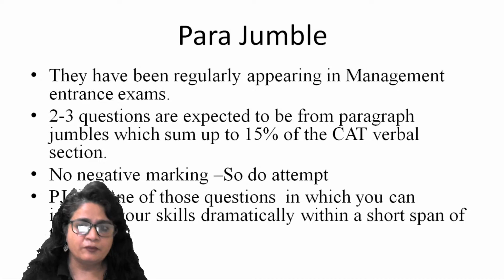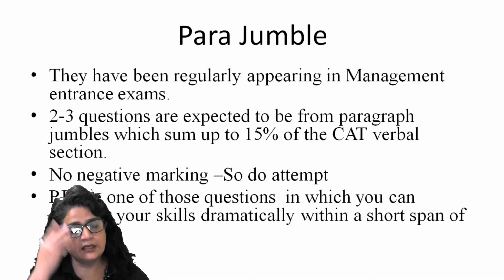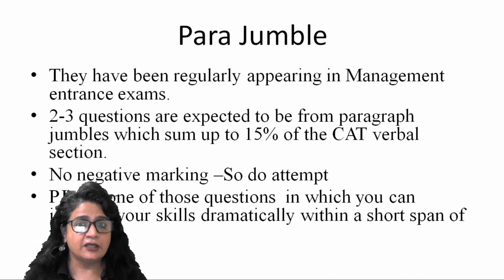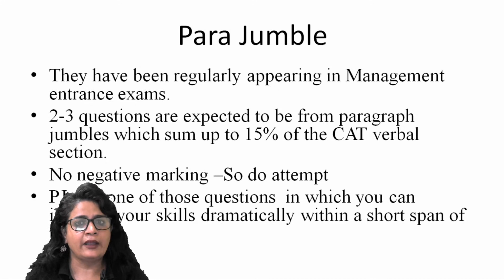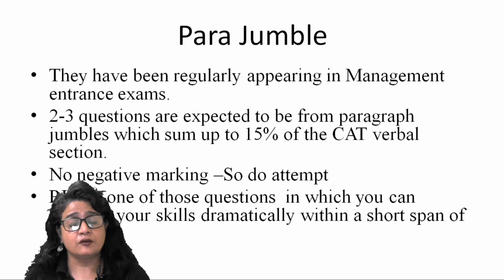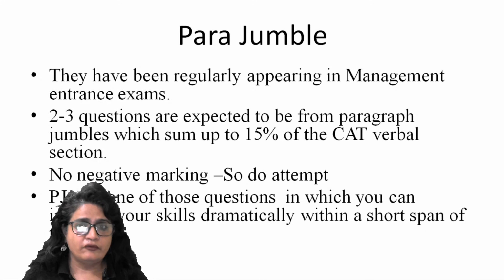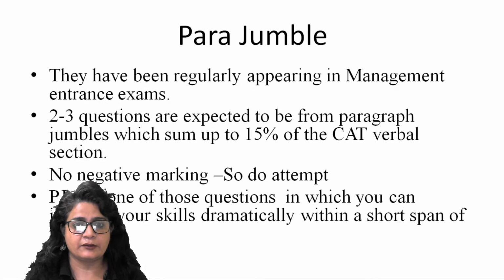2-3 questions are expected to be from paragraph jumble, which sums up to 15% of the CAT verbal section. This year, the time has been reduced, the time has been curtailed, hence the number of questions are also expected to come down. So here, if we go by 25 questions in the verbal section, which is the number of questions expected in the verbal ability section, then 2 to 3 questions, or you may be given 4 questions from parajumble. So that is going to make around 15 to 20% of the entire verbal ability section, right? That means it's a huge part which cannot be avoided.